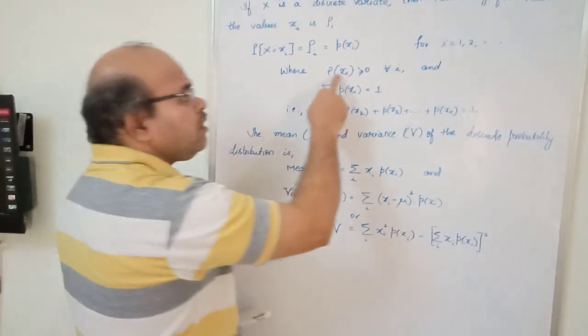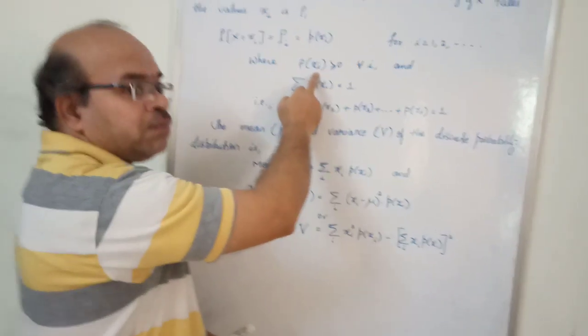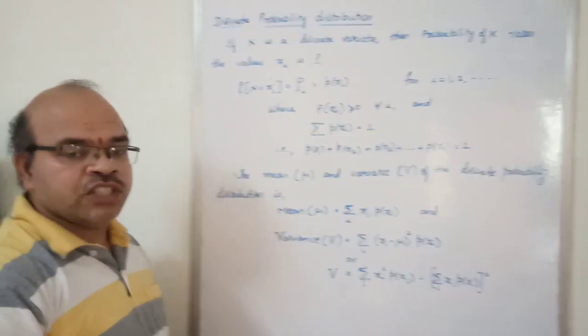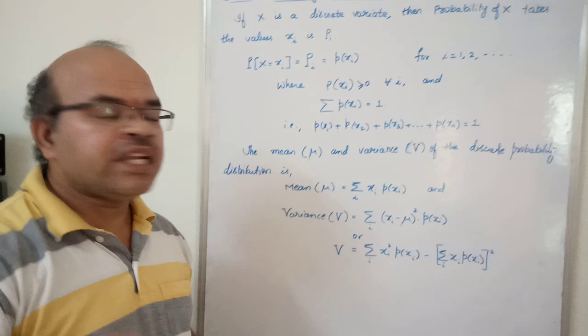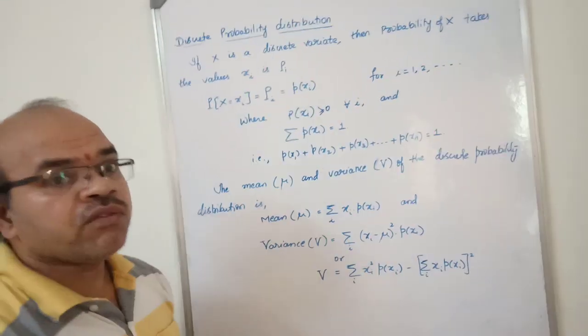Okay, and all the probabilities should be greater than or equal to 0, which means they should be positive. No probability can be negative. And if you add all the probabilities, their sum should be equal to 1.